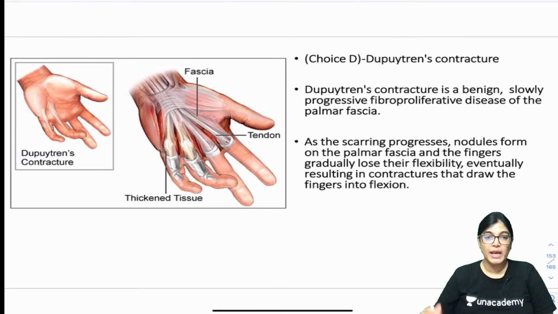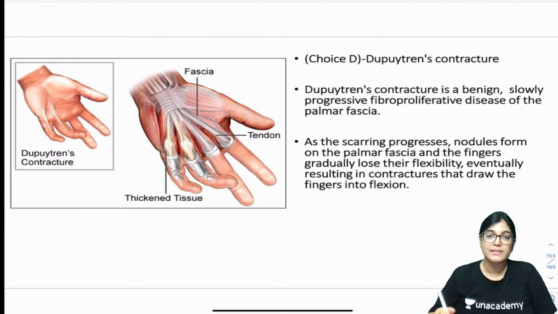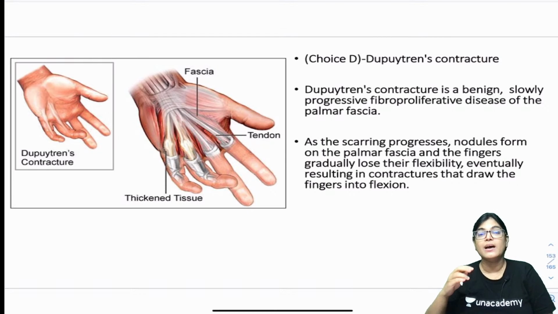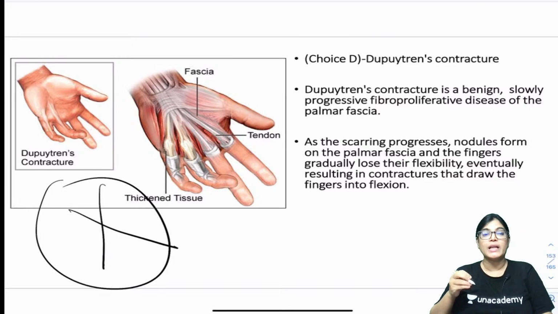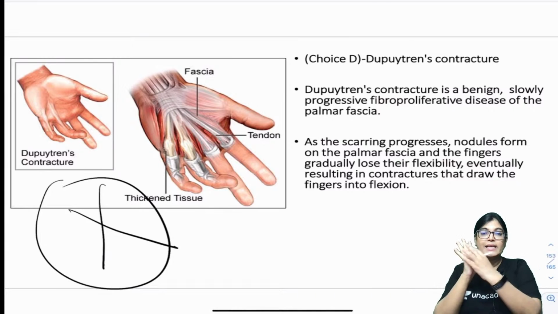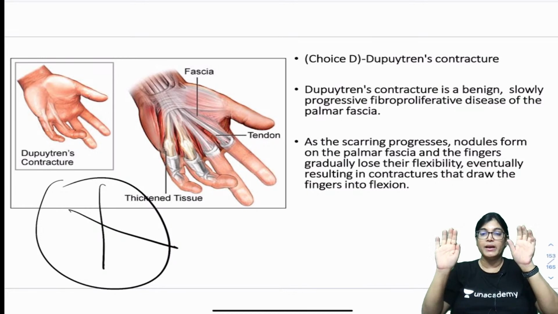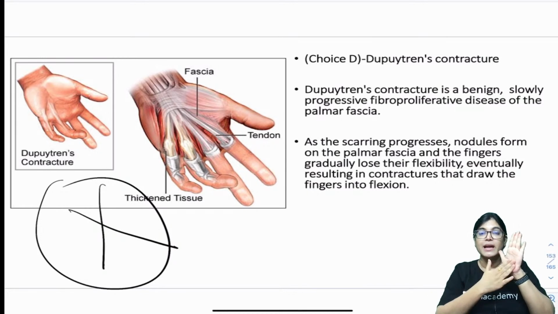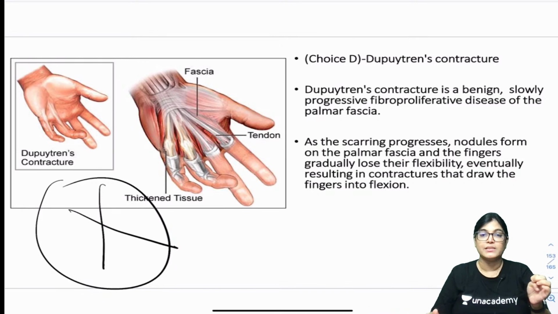Dupuytren's contracture. Okay, a few students have also given this as the answer. This can't be the correct answer. The reason is that it's actually a chronic condition. Dupuytren's contracture is generally a chronic condition in which the palmar fascia is getting contracted. We know that the whole of the hand and palm has a fascia covering it, the palmar fascia, which supports and protects the underlying nerves and vessels.